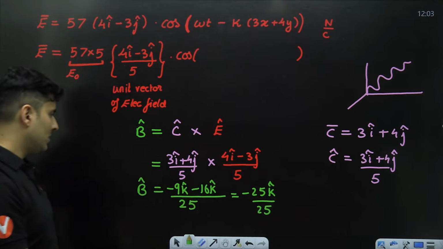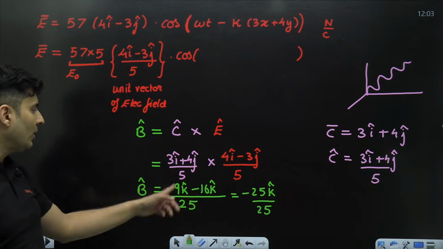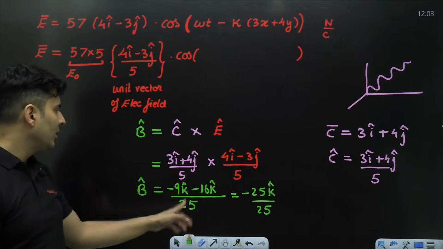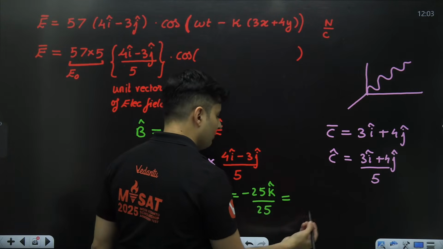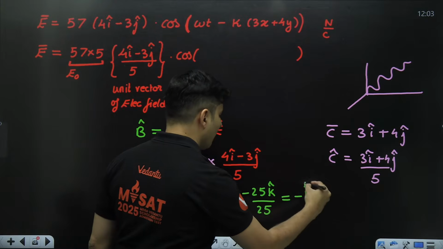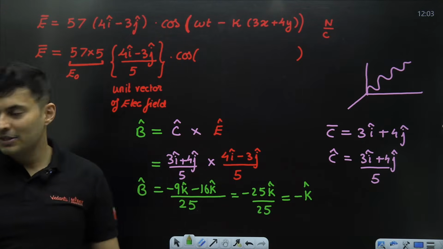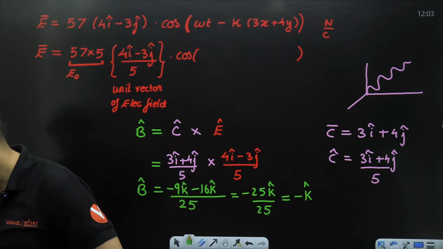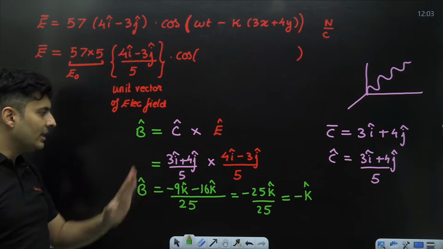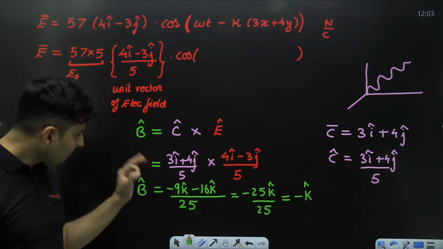Is that right? Just check this out. 25k cap by 25, 5 will cancel, so 25 by 25 will be 1. So it will just become minus k cap. How many of you got it now? Understood? Clear? Very good.